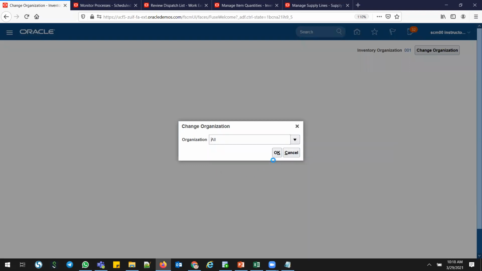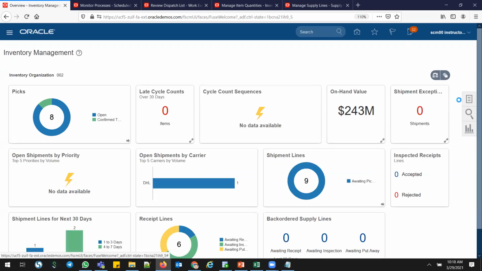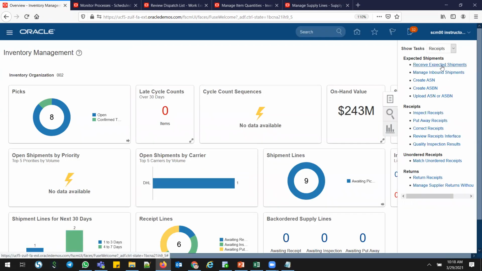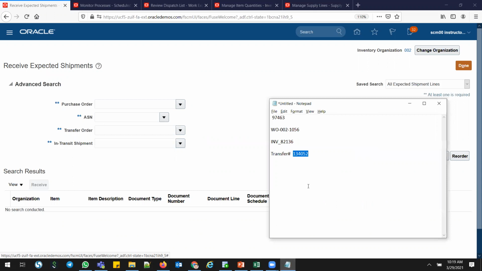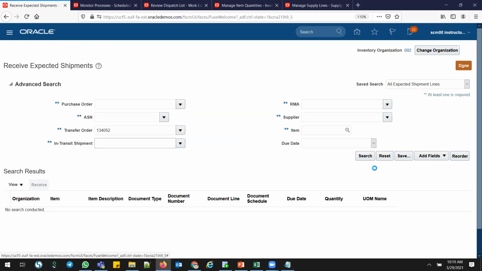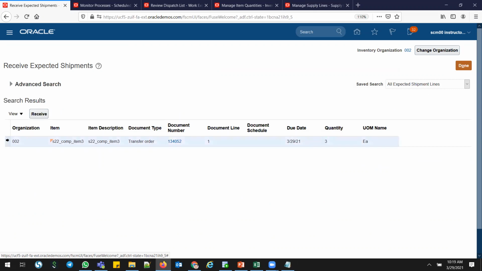Go to 002, go here, receive expected shipments, and give your transfer order number. So this is my transfer order number 134052, and click search.